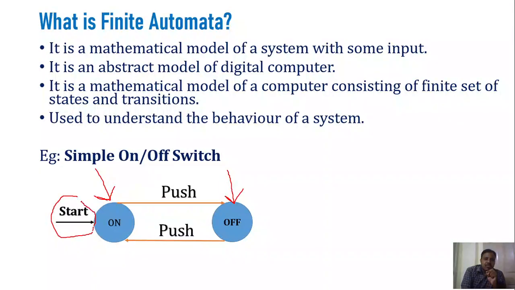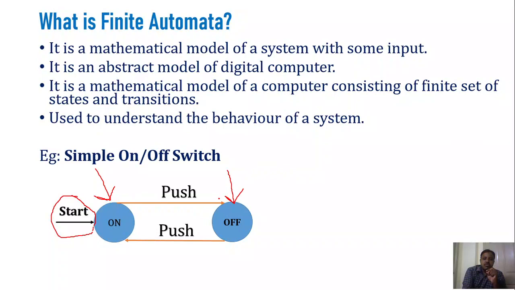Remember that every finite automata is going to have only one start state. This is the state where your system is initially placed. So this is my switch. I am considering that initially the switch will be in the on state. During this state, whenever you give a certain input, it will move from the on state to the off state.